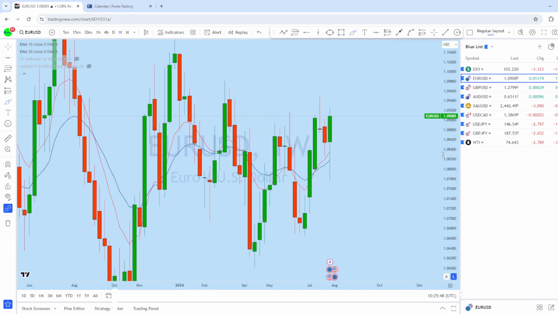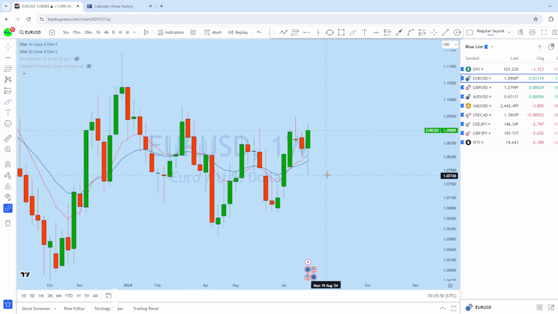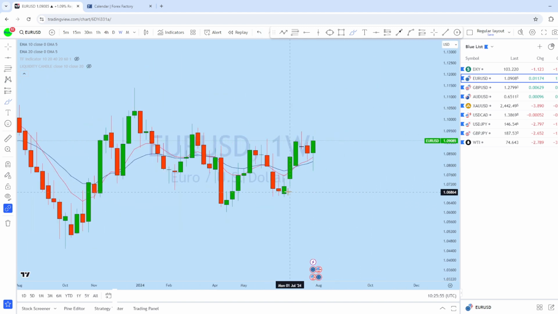Dropping down to the weekly chart, we can see that this is the weekly bullish engulfer on Euro Dollar. We can see there is a gap opening, and with that gap open, there is a bounce followed by this pullback, and we are expecting Euro Dollar to continue to rise to the upside.